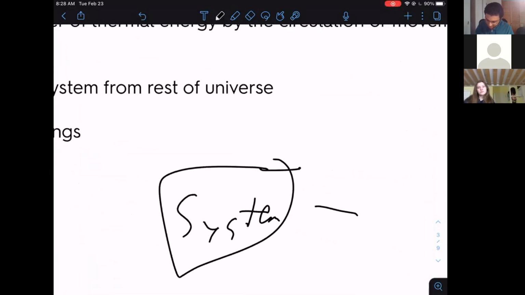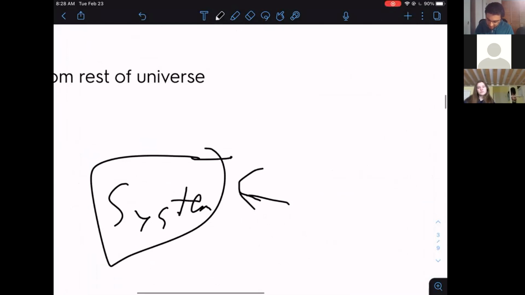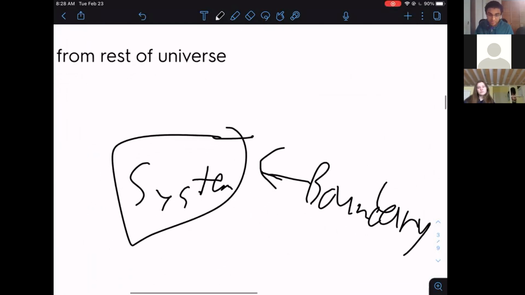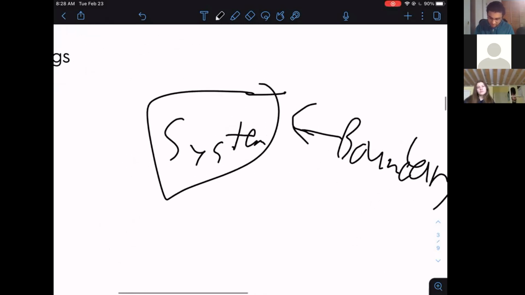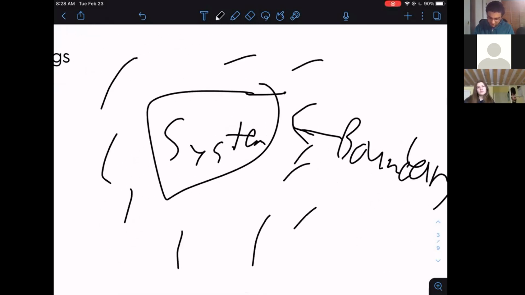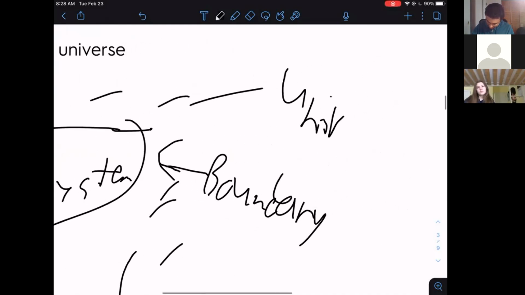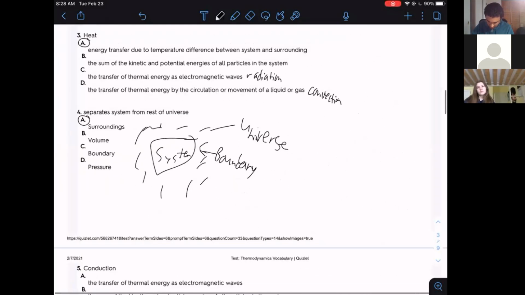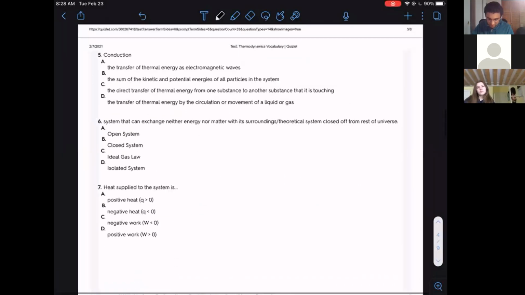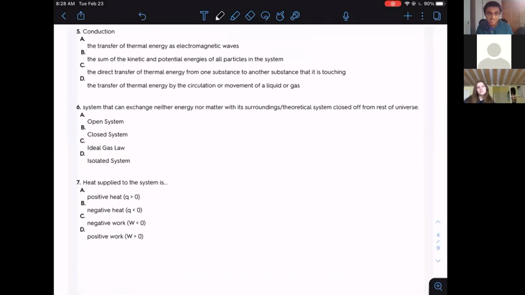It's a bit weirdly drawn, but this is just the boundary right here, which can be physical or hypothetical. And then everything around it is just the universe. All right, let's go on to number 5, conduction, guys. What's conduction?